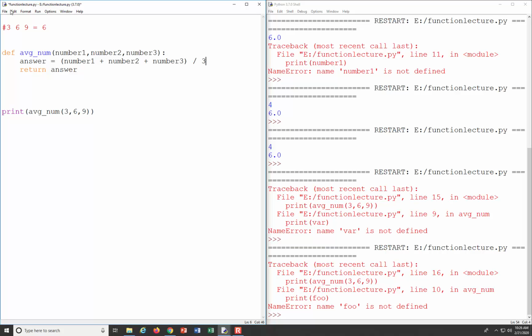All right. If we wanted to simplify this, we could just copy and paste our calculation, and let's just return our calculation instead. So we just remove one redundant step. Maybe I wouldn't say it's redundant, but we've cut our lines of code in half. And so what it's going to do is calculate number 1 plus number 2 plus number 3 divided by 3 first, and whatever that calculates to be, it's going to return that value. Okay.